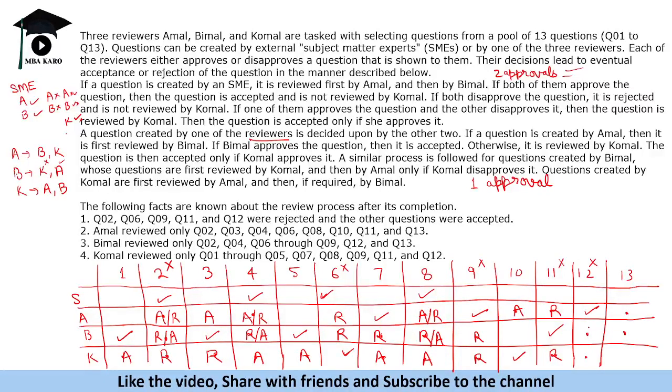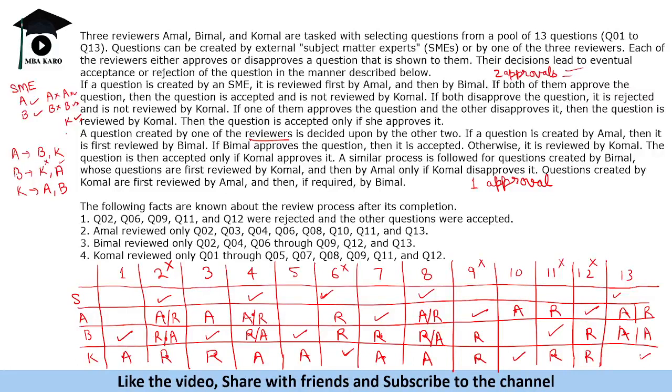That means Amal created it and rejected here and rejected here. Okay. Now question number 13. 13 is approved. So one possibility could be that this content creator created it, and this person approved it and this person approved it. Second thing, we need to think that maybe Komal created it, this was rejected by this and approved by this.